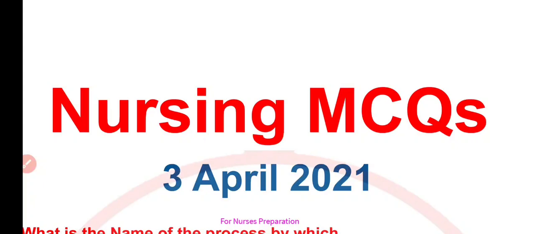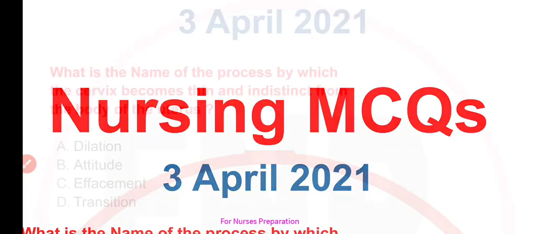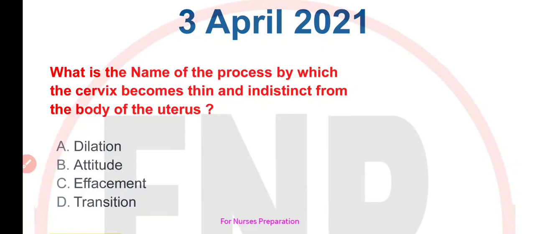I am Ritu. Let's quickly revise nursing most important frequently asked MCQs. Let's start the video. Question number 1 is, what is the name of the process by which the cervix becomes thin and indistinct from the body of the uterus?